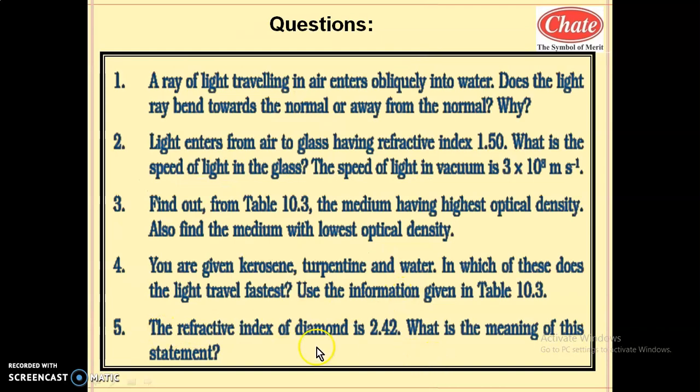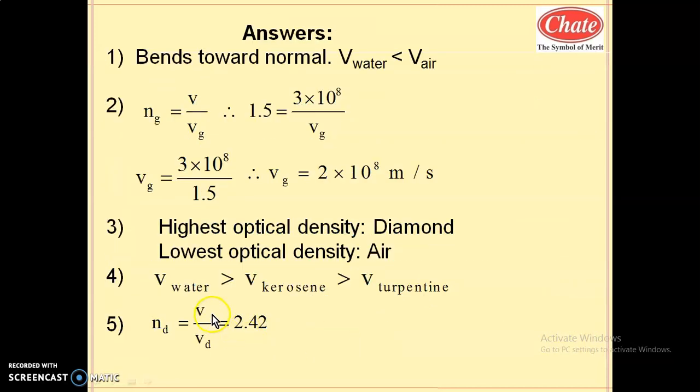Now here is the last question. The refractive index of diamond is 2.42. What is the meaning of this statement? Refractive index is nothing but the ratio of velocities, velocity of light in vacuum to velocity of light in diamond.